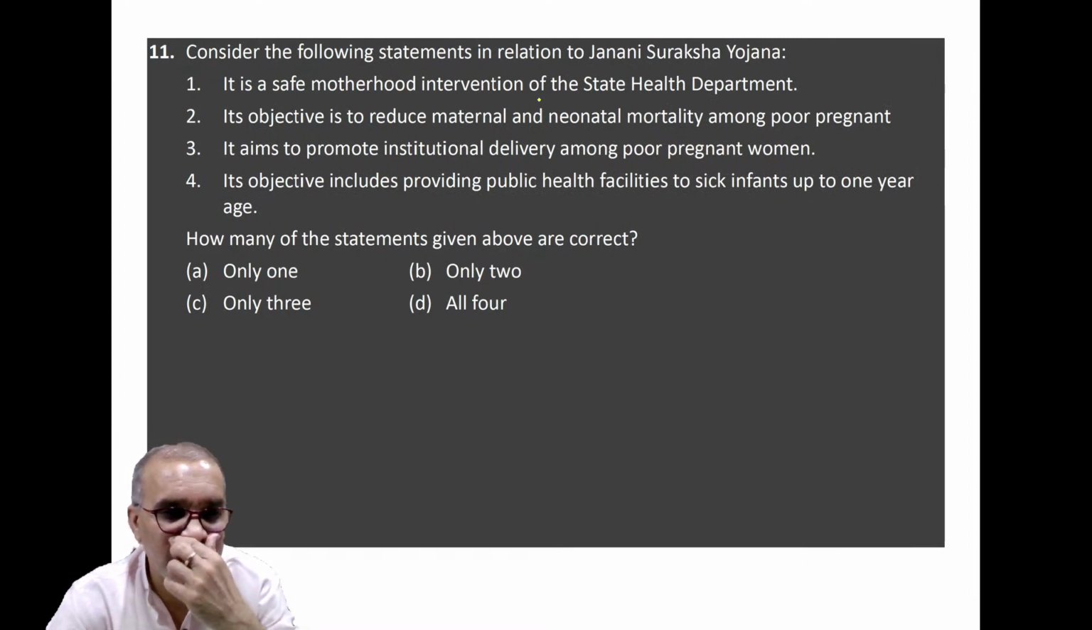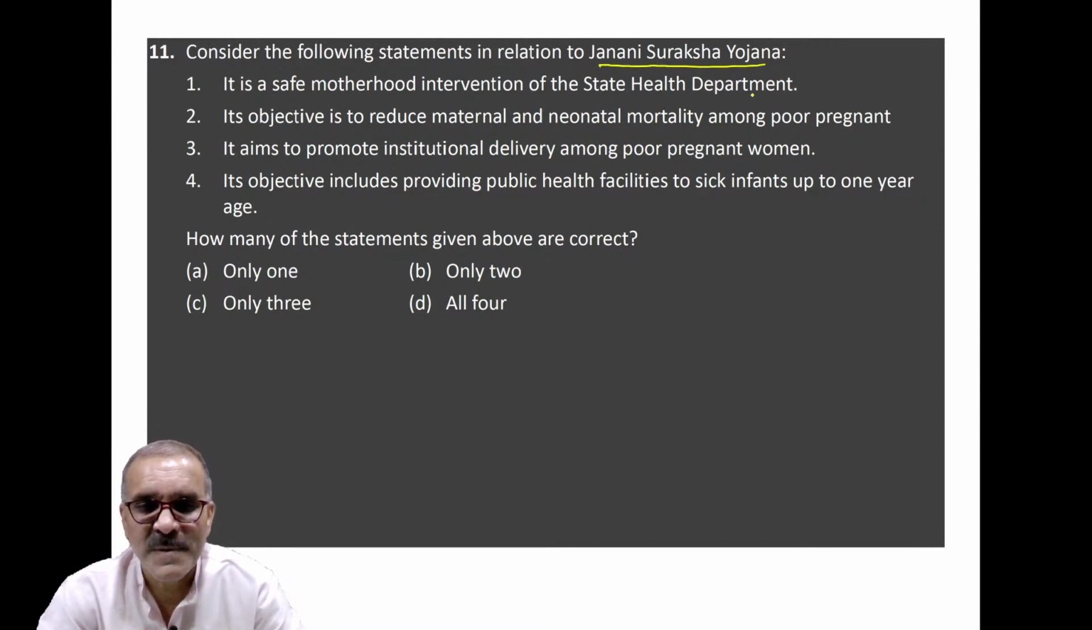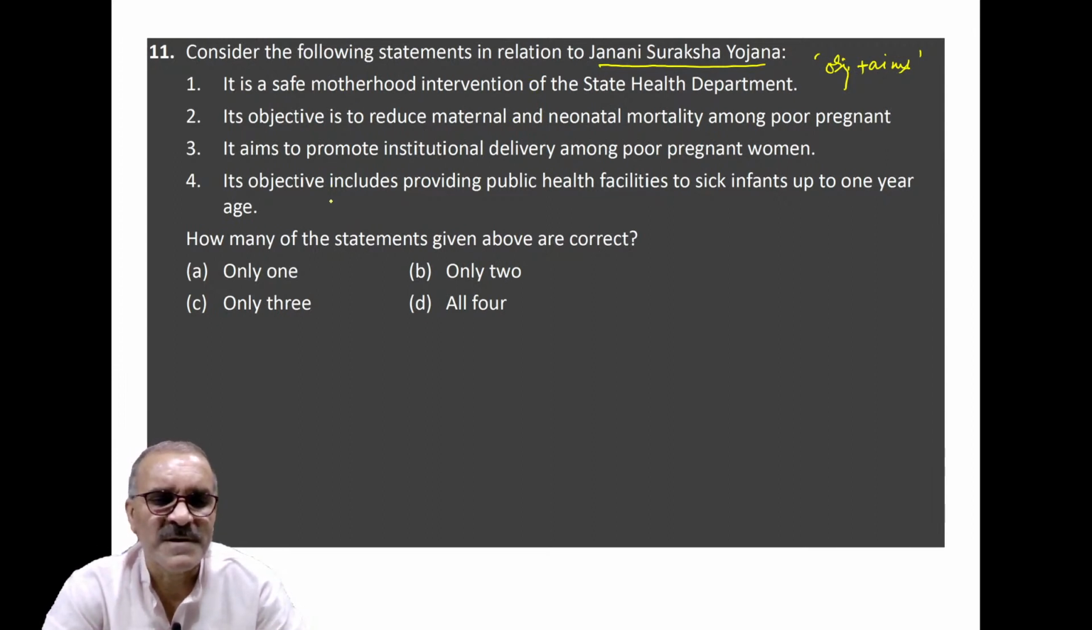Coming to question number 11. This question is on a scheme. I always emphasize that schemes, objectives and aims must be clear to you. Objectives plus aims. This much should be clear to you. Women are in focus, particularly pregnant women and lactating women. You are being asked about Janani Suraksha Yojana, first consider the statements. Clear? And it is a question related to a scheme, but it is a fact-based question. And you have to pick the correct answer from there.